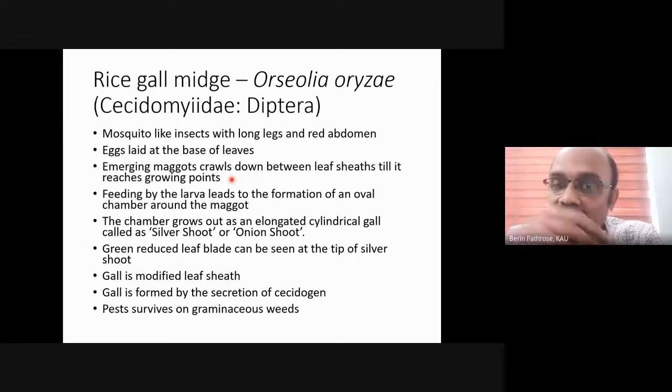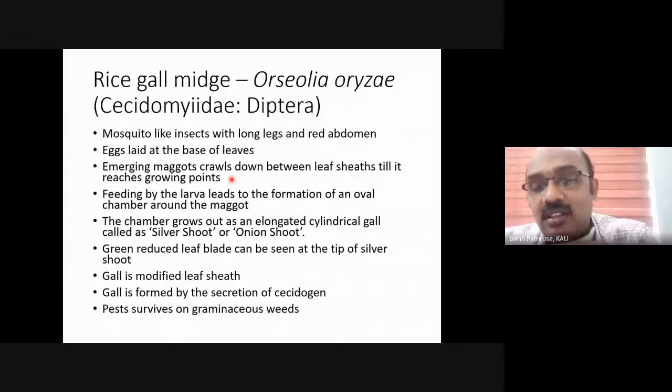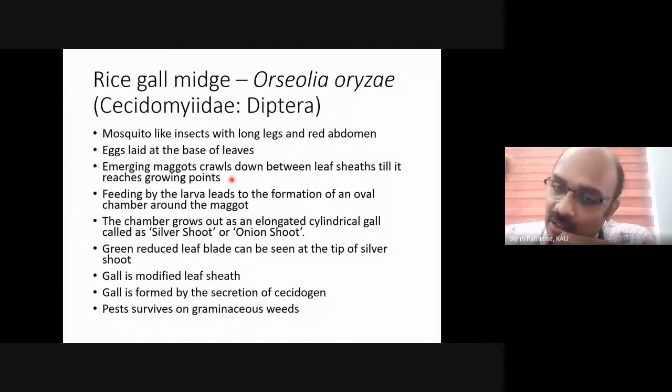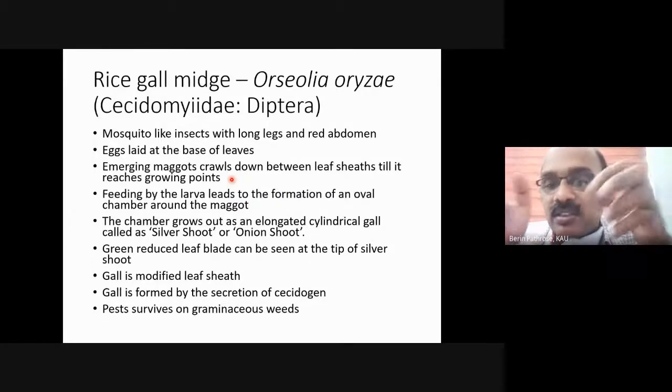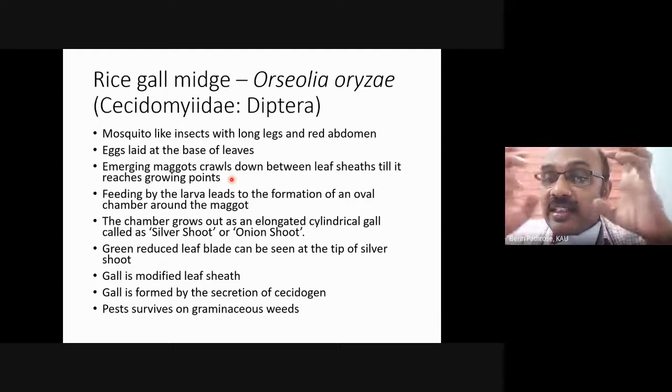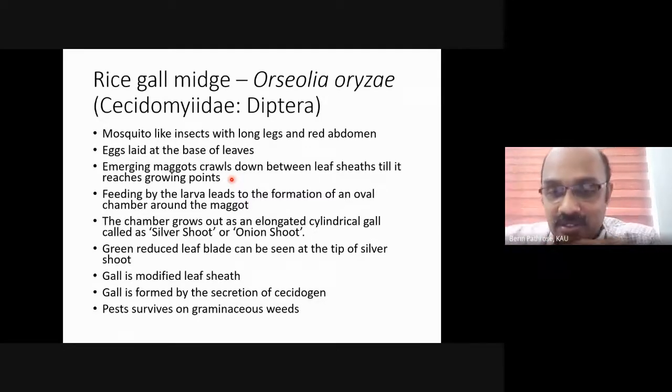Some raised structures. Yes, these are called galls. This is due to the infestation of gall insects. What the gall insects do is, once it infests any plant part, it enters into the plant part. It can be leaf, it can be stem, whatever it may be. It feeds on that plant part and releases certain hormones, certain chemicals.